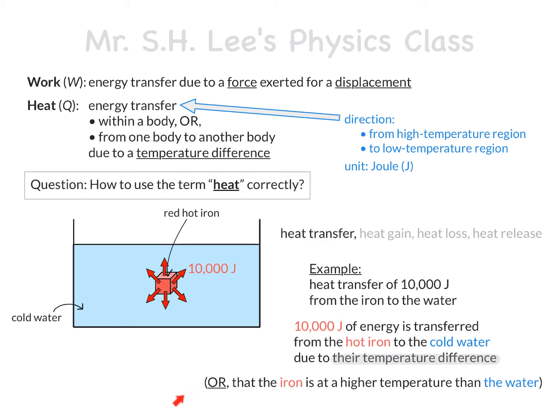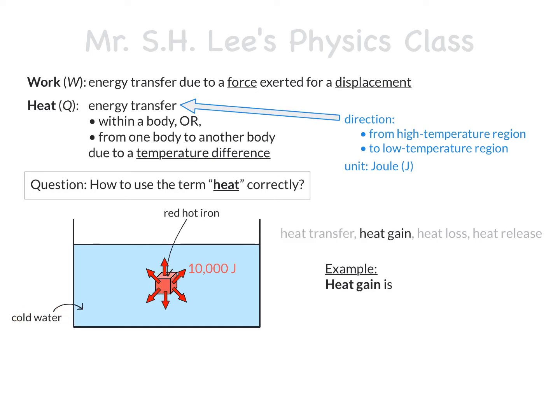This is a slightly better way to say it because it more precisely explains the direction of the heat transfer, always from a higher temperature object to a lower temperature object, in this case from the hotter iron to the colder water. You may also say that the heat gain is 10,000 joule for the water.